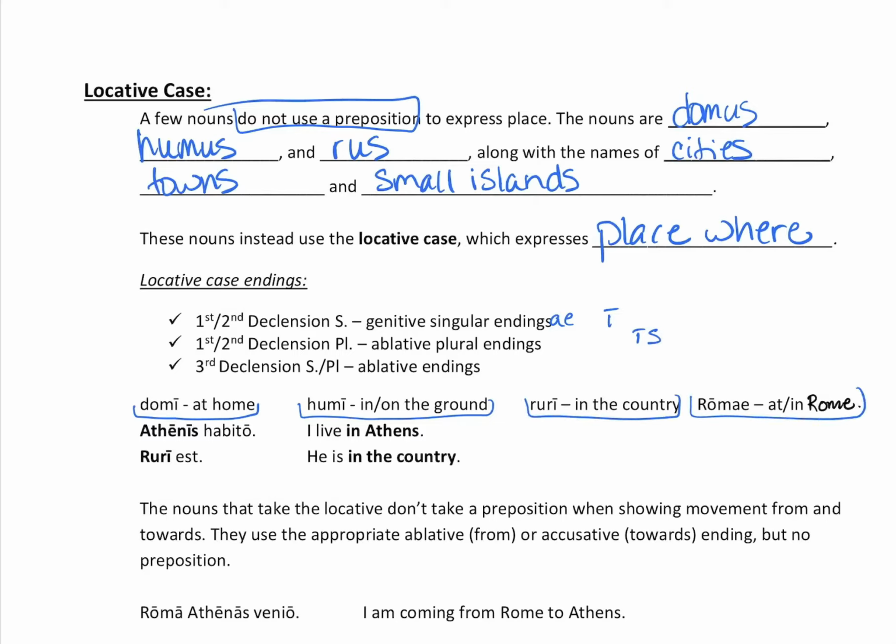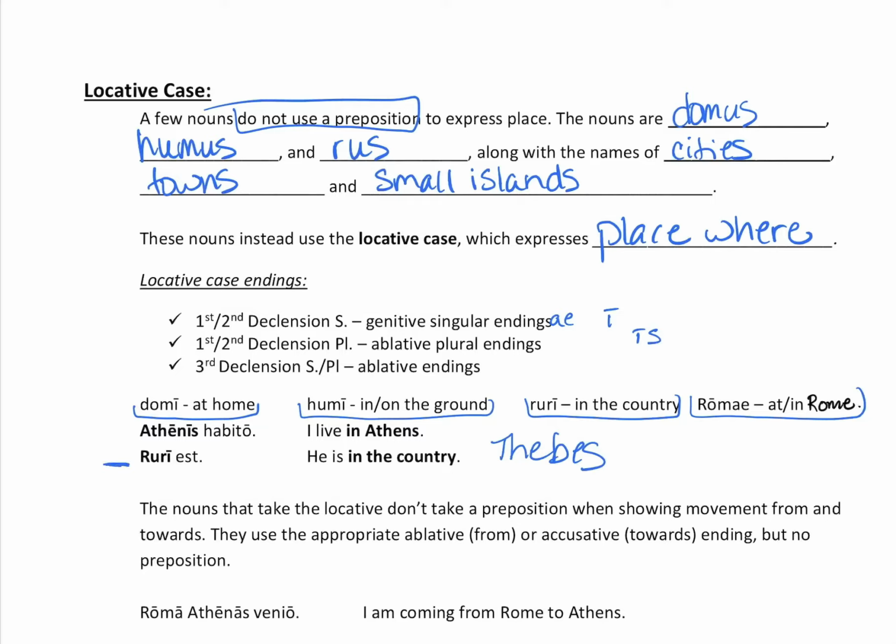So if I wanted to say I live in Athens, Athens is the name of a city, so we use Athenis. We use the ablative plural form because in Latin, Athens is a city that is considered plural, and Thebes is a city that's considered plural. Not so in English, where they're considered singular nouns, but in Latin they're actually considered plural.